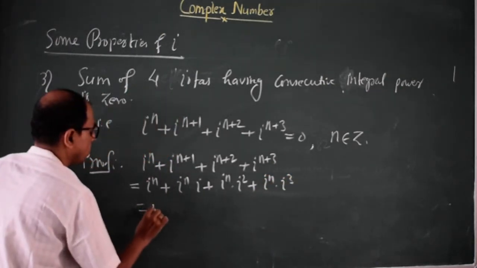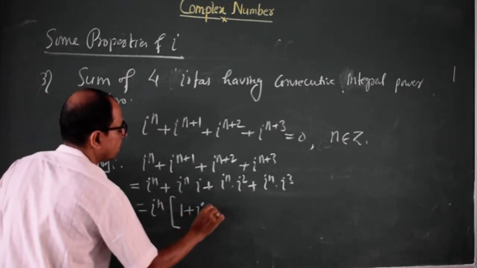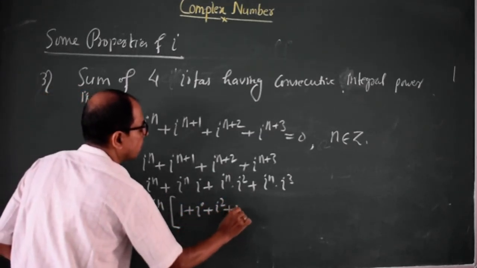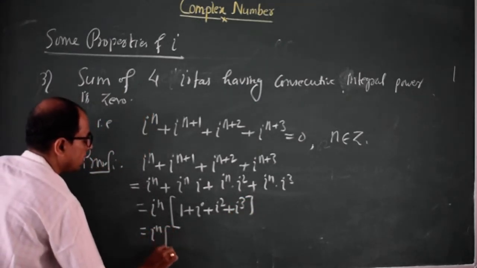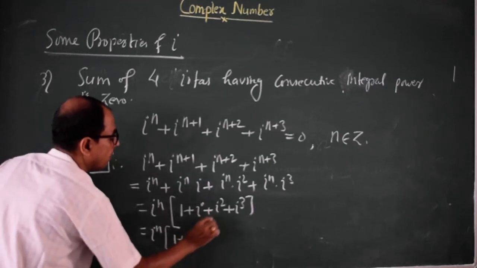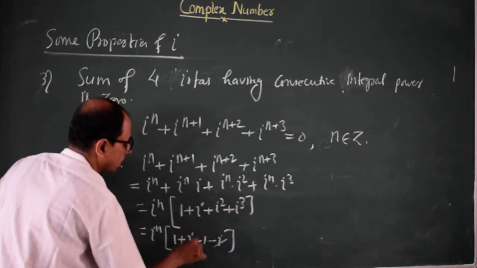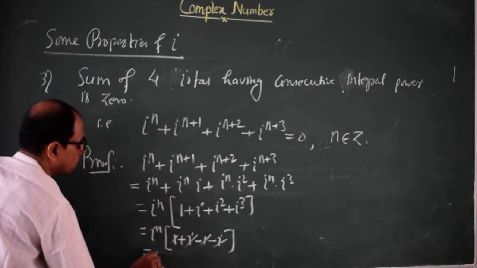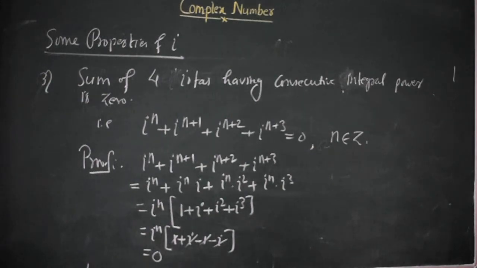Now take iota to the power n common, so we get 1 plus iota plus iota square plus iota cube. Iota square is minus 1, iota cube is minus iota. So this cancels with this one, so it is 0. So the sum of 4 iotas having consecutive power is always 0.